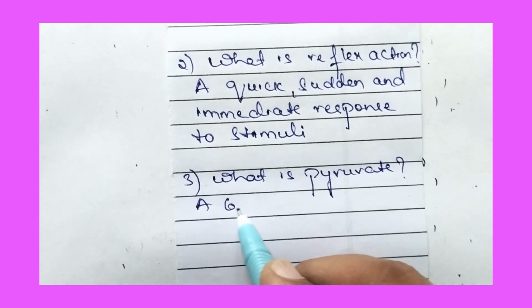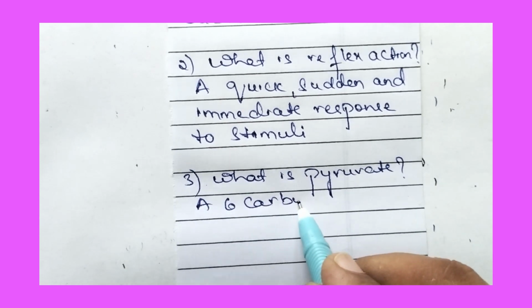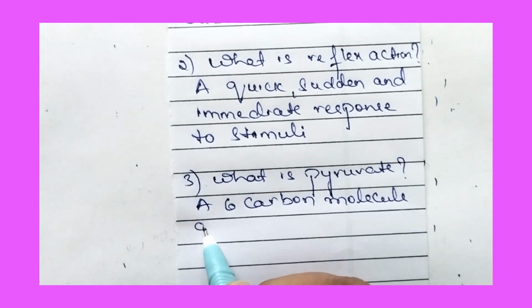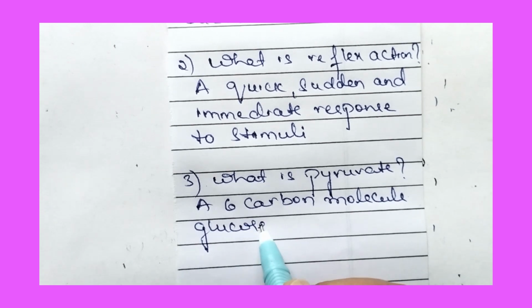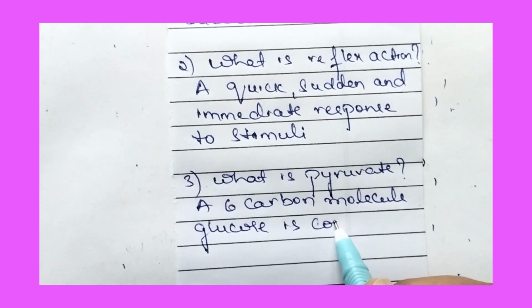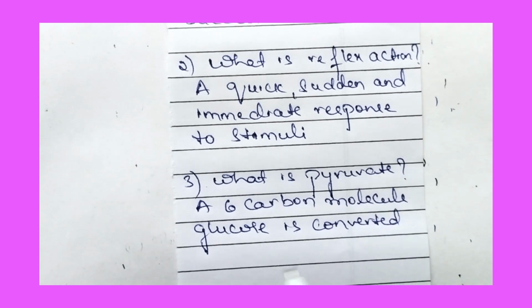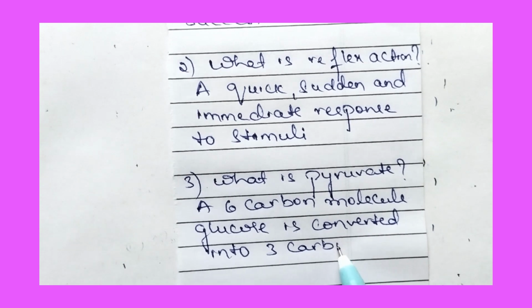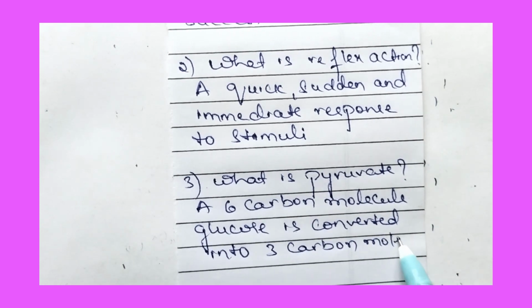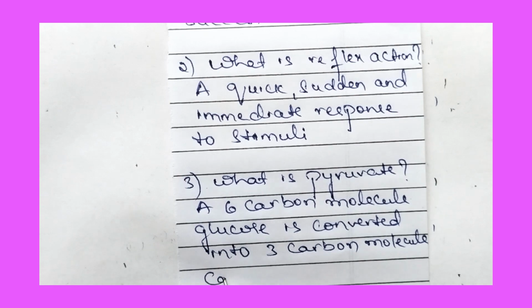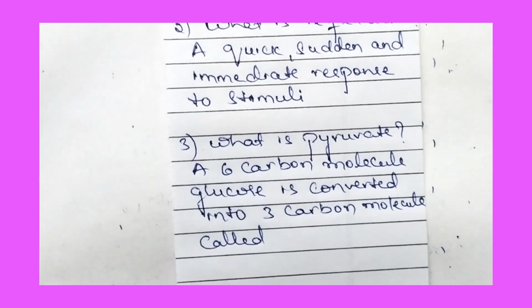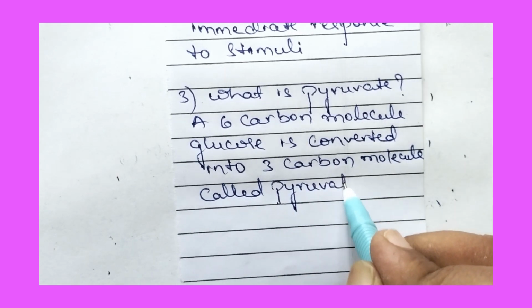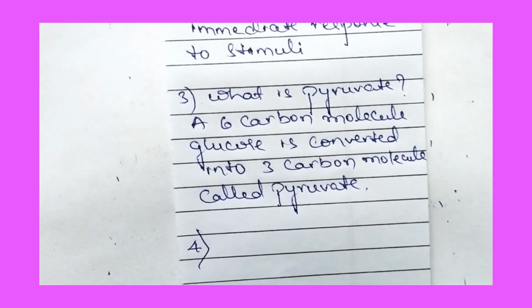A 6-carbon molecule, glucose, is converted into a 3-carbon molecule called pyruvate. So now let us move on to the next question.